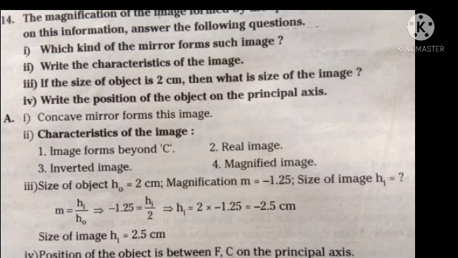Fourth question, position of the object. For example, the position of the object is between focus and center of curvature on the principal axis. Why? Because here we take the object beyond the center of curvature, the image forms between focus and center of curvature, that is enlarged, inverted and real image.